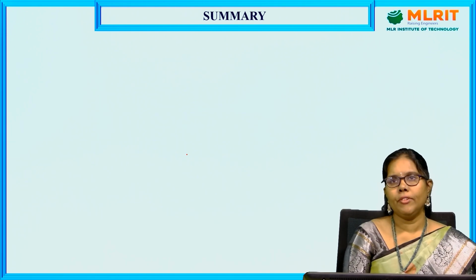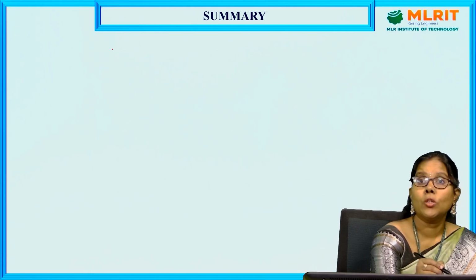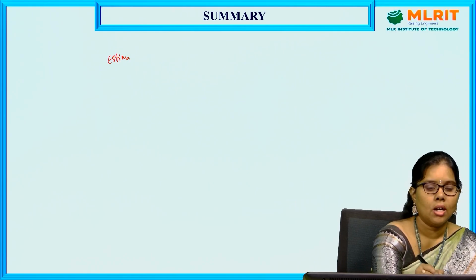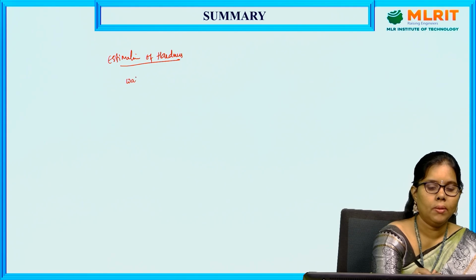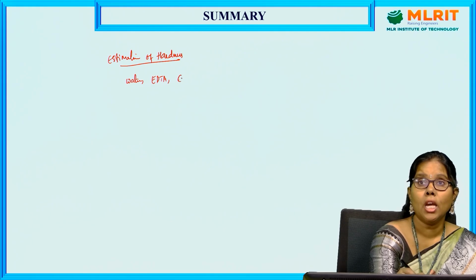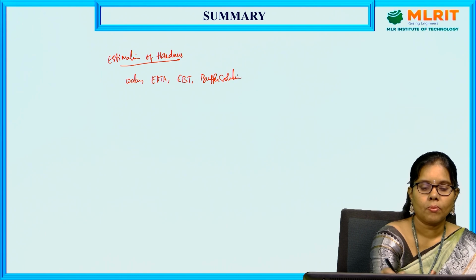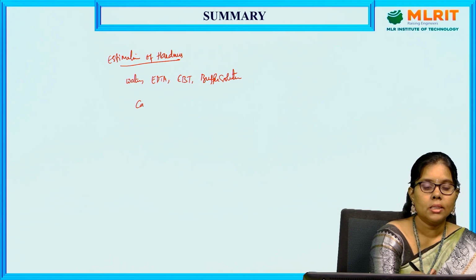What overall have we discussed in this class? In this class, we have discussed the estimation of hardness of water. For that, we required a water sample, EDTA, the disodium salt of EDTA, Eriochrome Black T indicator, and the buffer solutions. In the first step, we prepared the primary standard calcium carbonate of 0.01 molar, and we prepared EDTA and buffer.